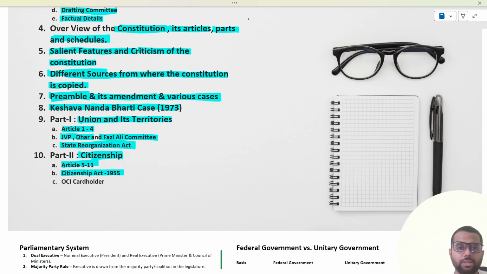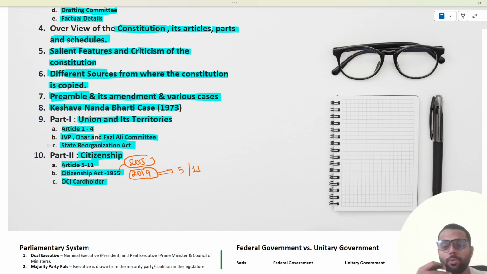Within this we have seen two important amendments, of 2015 and 2019. In 2015 we saw the Citizenship Amendment Act, and in 2019, the latest one, the naturalization term was reduced to 5 years from 11 years. Then we discussed the OCI cardholder details, the process of registration, who is eligible, and how renunciation and termination of OCI cardholder membership is done.